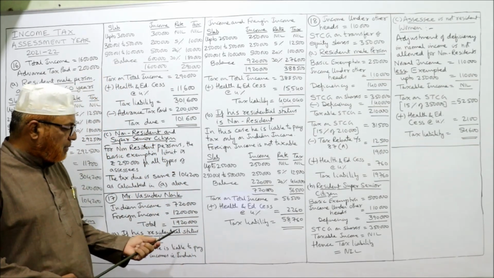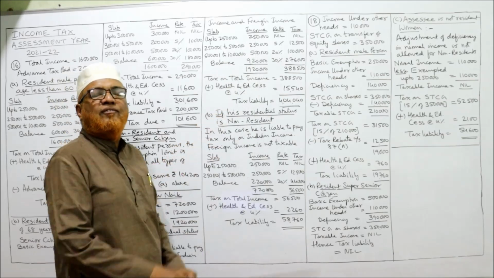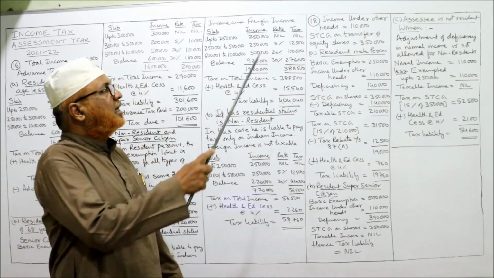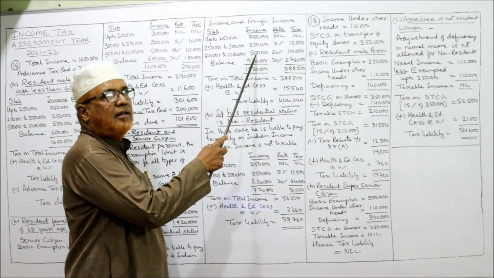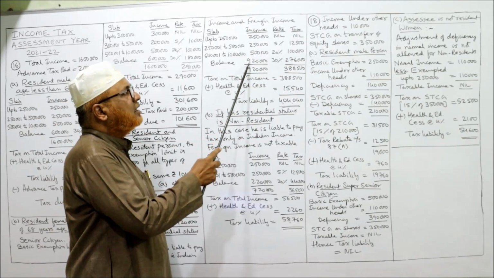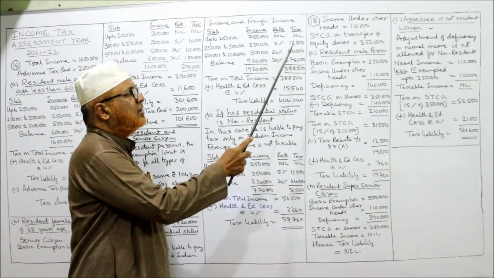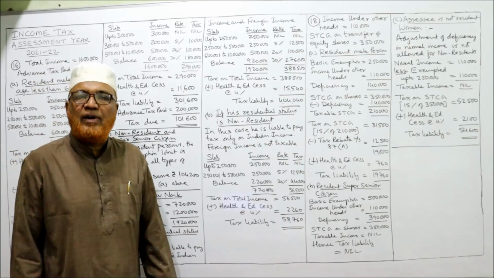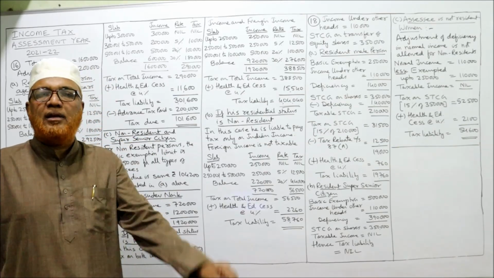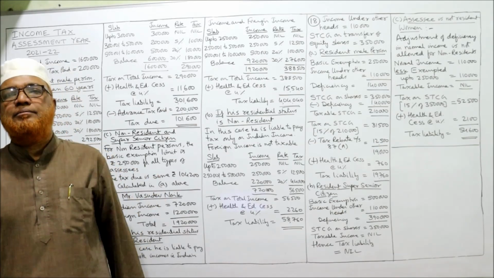The total income is 19,20,000. Deduct the first 3 slabs, that is 2,50,000, 2,50,000, 5 lakh, total 10 lakh. So 1920 minus 10, 9,20,000 at 30%, 2,76,000. Take the total: 3,88,500. This is the tax on total income. No surcharge because the total income is below 50 lakh.